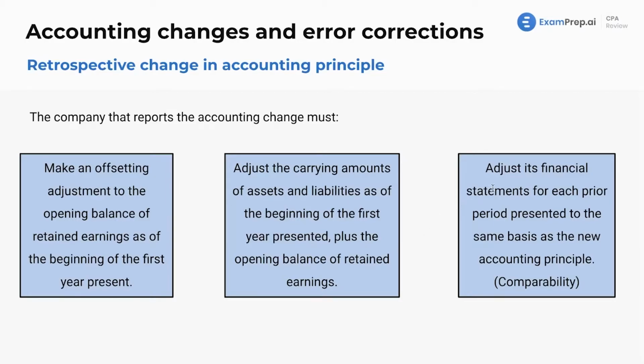And lastly, we need to adjust the financial statements for each prior period presented to the same basis of the new accounting principle, for comparability. All of these are saying is that we want to compare apples to apples, oranges to oranges, right? We don't want to have financial statements in 2019, 2018, 2017 that are all in completely different principles, different methods, and we can't compare them with each other because they're different. It wouldn't be helpful at all. So this is for the benefit of the investors and the creditors, the users of the financial statements.